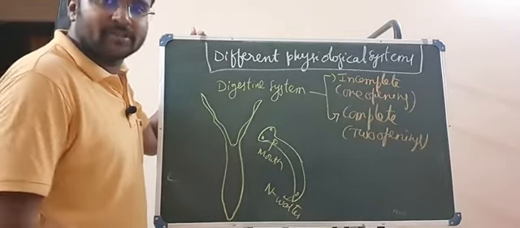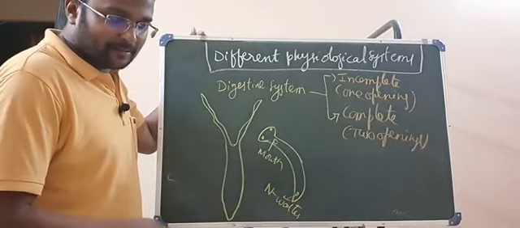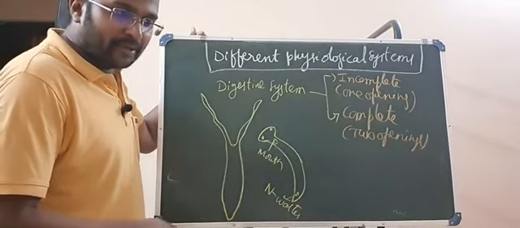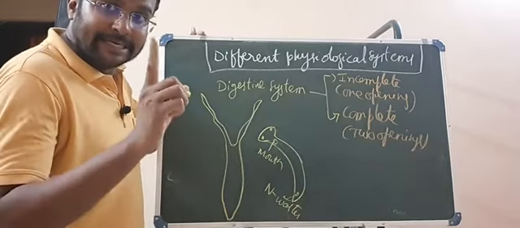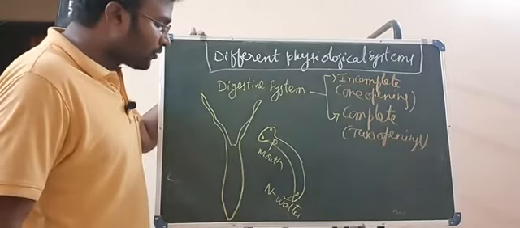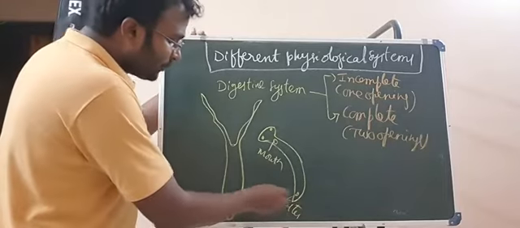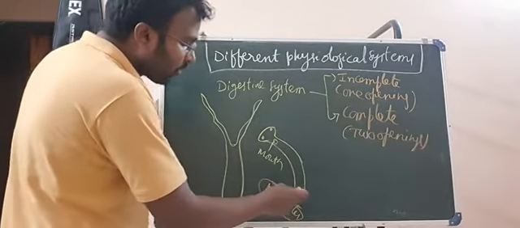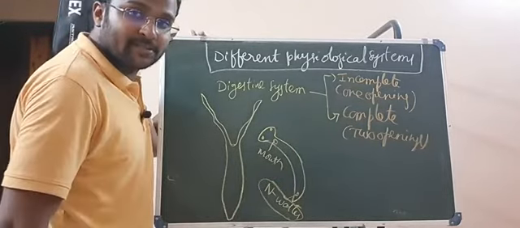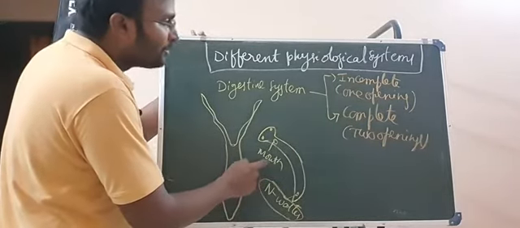That is for nitrogenous wastes. Is this the opening, the urethra or penis or vagina, connected to the digestive system? It is not connected to the digestive system. So in certain creatures, to excrete the nitrogenous wastes, one more opening is present, but it is not linked with the digestive system. That's why these are incomplete.